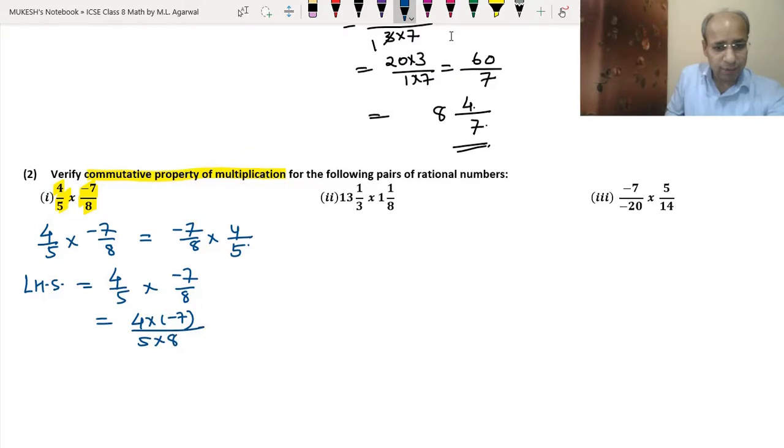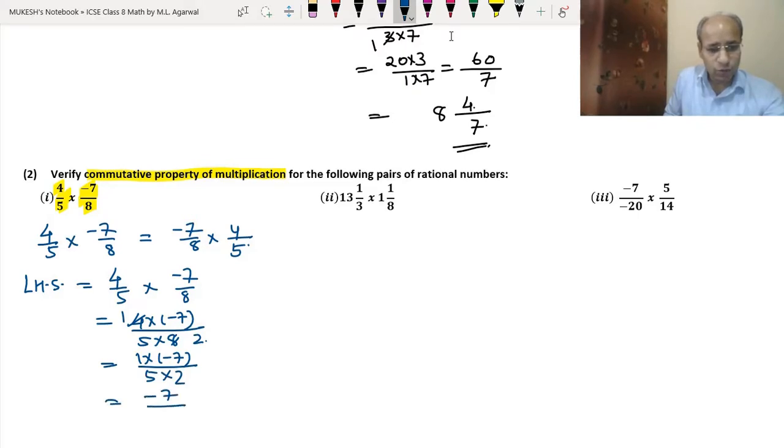This 4 and 8 can be divided. So 4 ones are 4, 4 twos are 8. So we got 1 into minus 7 upon 5 into 2. So we got the answer. 1 into minus 7 is minus 7. 5 into 2 is 10. So we got the answer minus 7 by 10. And now we will solve the right hand side.